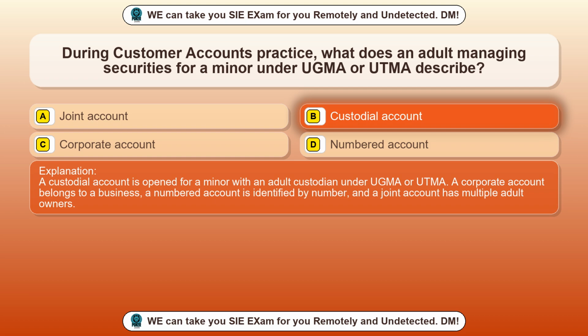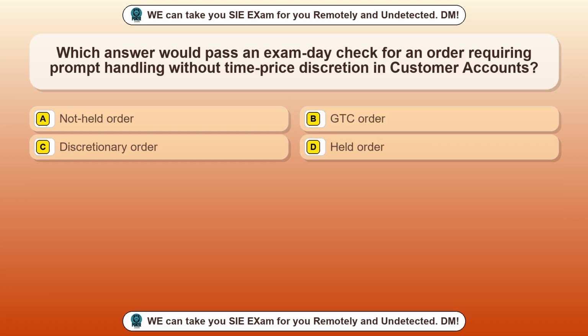A corporate account belongs to a business, a numbered account is identified by number, and a joint account has multiple adult owners. Question 12. Which answer would pass an exam day check for an order requiring prompt handling without time or price discretion in customer accounts?